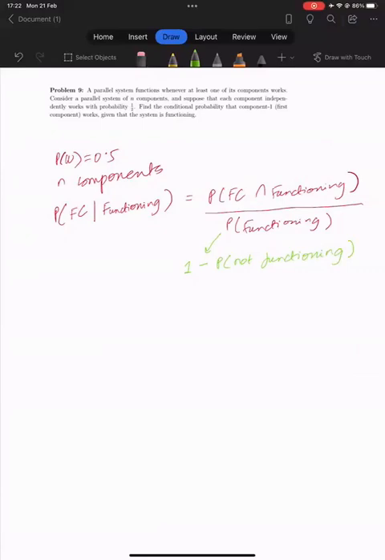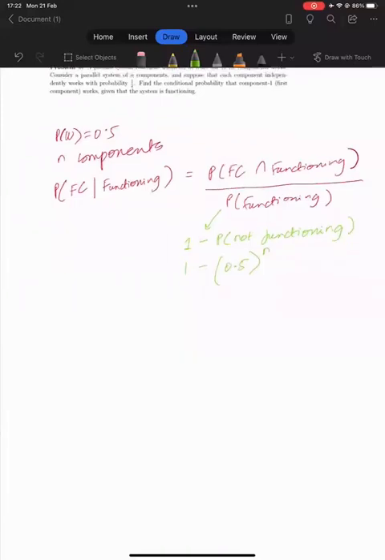So out of the n components, none of them is working. If the probability of working is 0.5, the probability of non-working is also 0.5, so it should add up to 1. And then all n are not working. Let's just write it in terms of n, because we don't know what n is. So this is the probability of functioning.